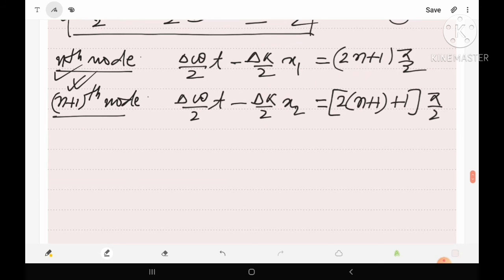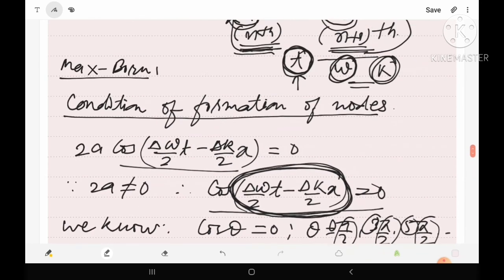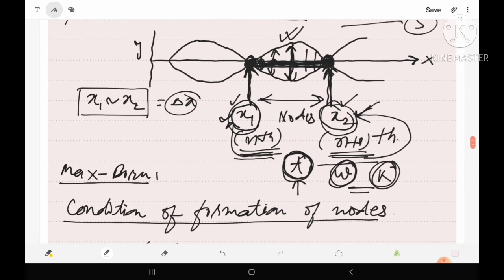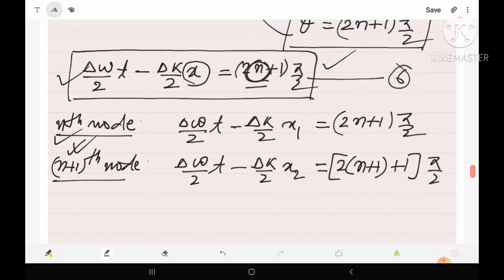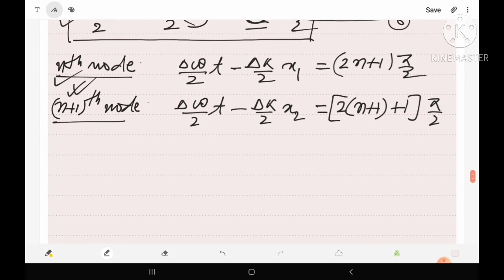Obviously we have to find the uncertainty in position, and from the figure it is clear that the uncertainty in position means x1 minus x2 or x2 minus x1. This is the uncertainty in position. So here we have to find x1 minus x2 or x2 minus x1. So let us subtract, suppose this is equation 7 and this is equation 8. Now let us subtract equation 8 by equation 7, means equation 8 minus equation 7.